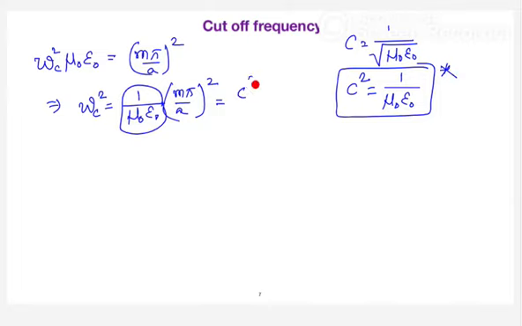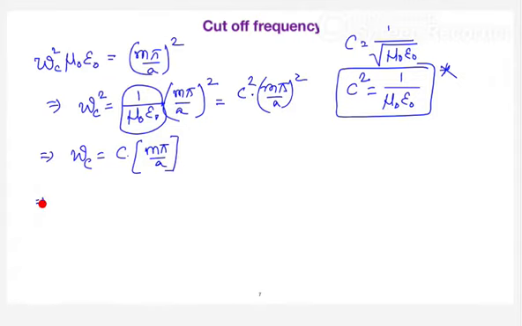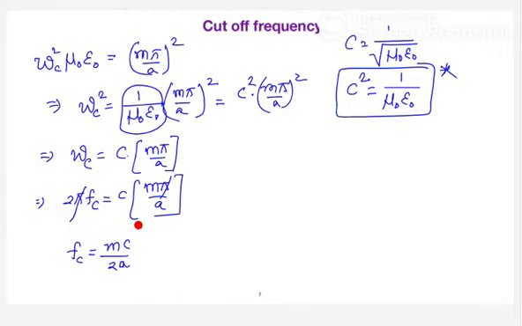So c square into m pi by a whole square. Based upon this equation, I can say omega c is equal to c into m pi by a, and omega is equal to 2 pi f c, which is equal to c into m pi by a. You are going to get the equation for frequency as f c equals m c by 2a. So this is a very important equation in parallel plate waveguides.